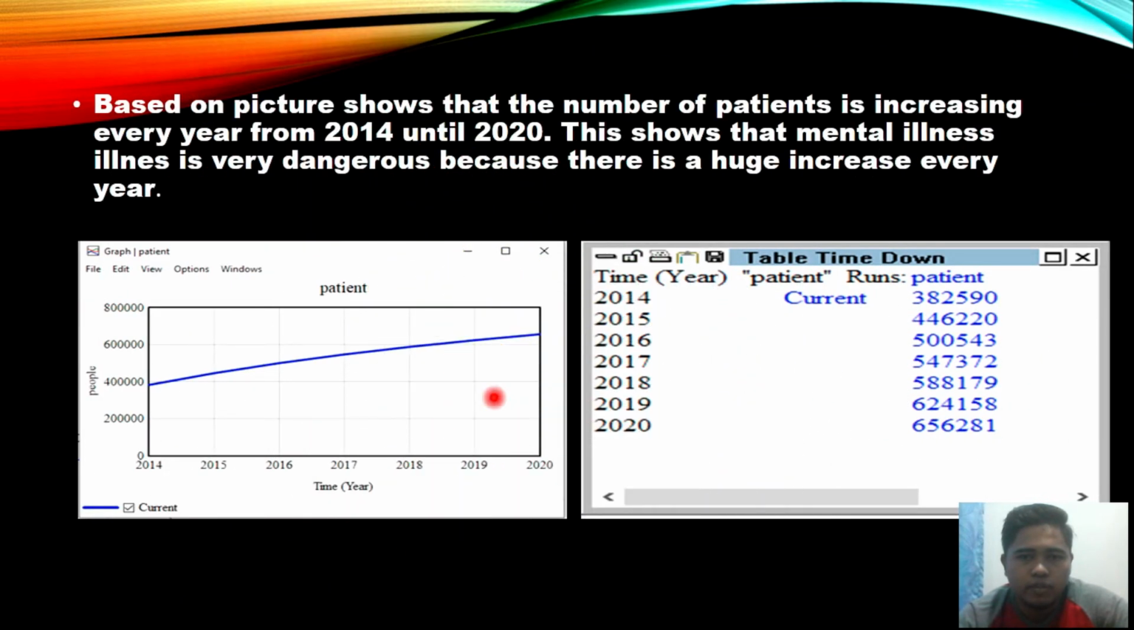Based on the picture, the number of patients increases every year from 2014 until 2020. It shows that mental illness is very dangerous because it increases every year. We can see the patients in 2014 were 382,506, but in 2020 we can see 5,500,200,281. So the patients increase by the year.